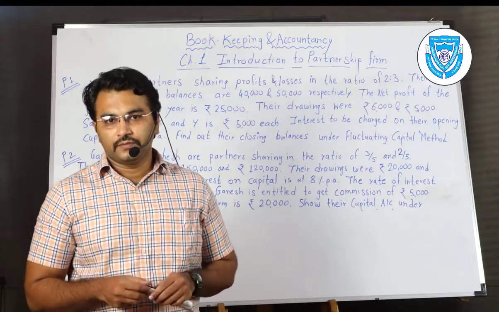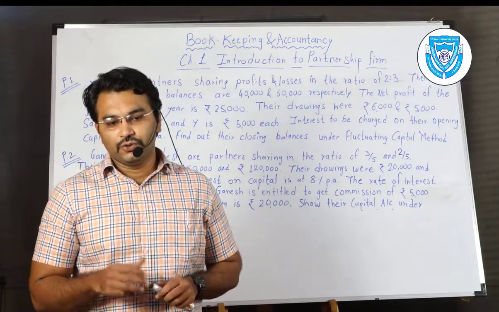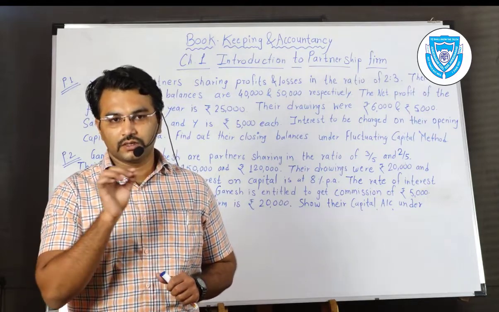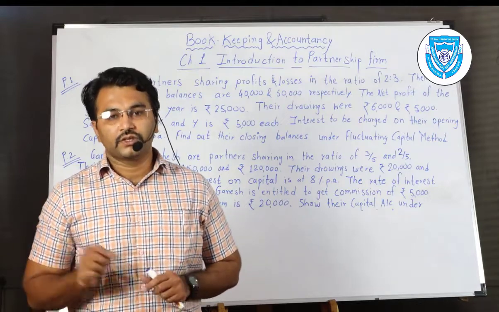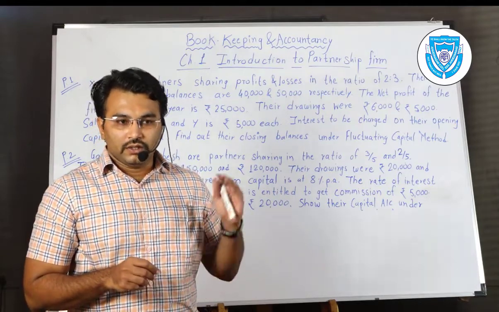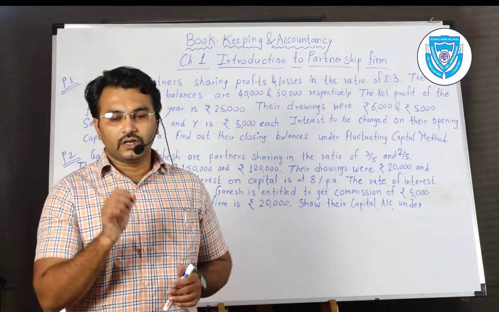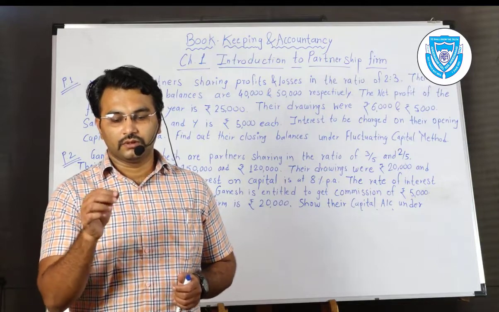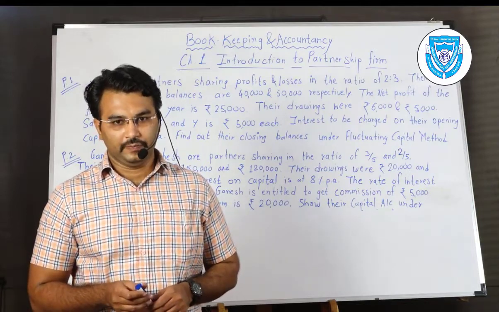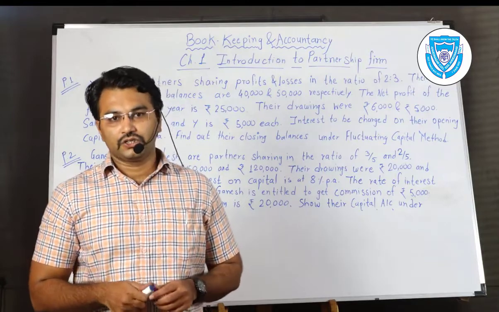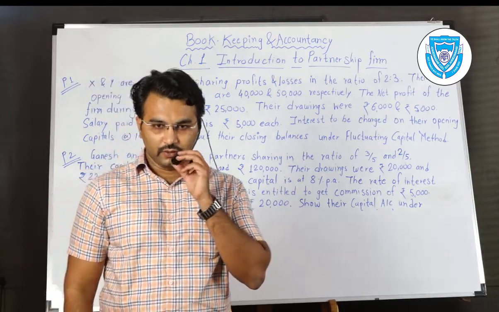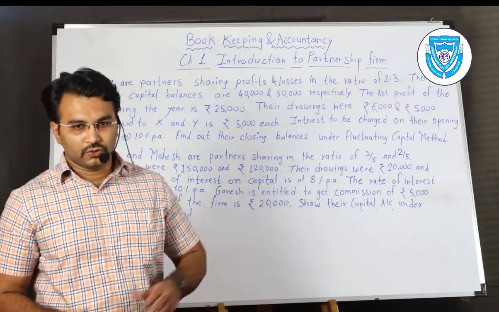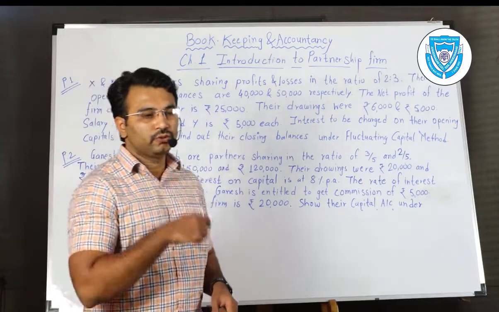I am recalling for you that under fixed capital method you need to maintain two accounts, that is partners current account and partners capital account. In the second method only one account is needed, that is partners capital account only. Under fluctuating capital, only the partners capital account is required. So I request you to note down these two problems.